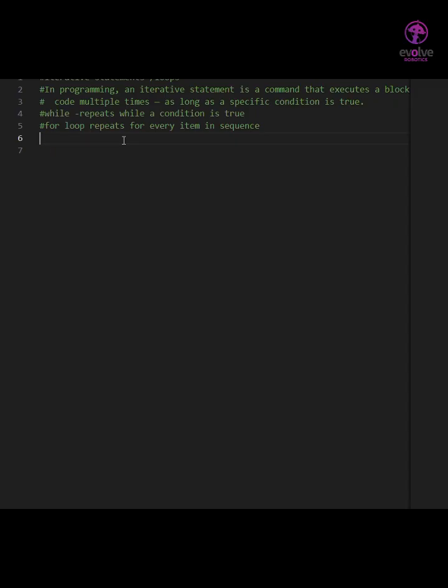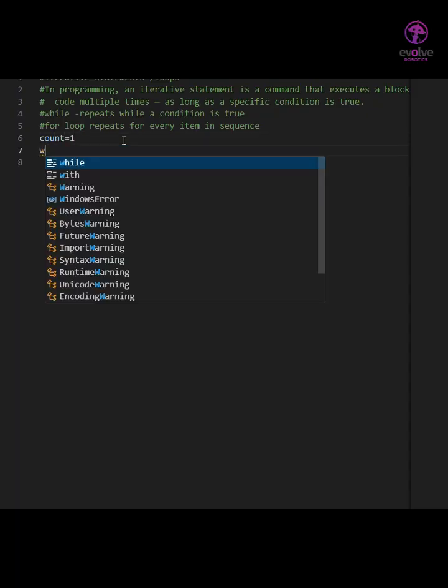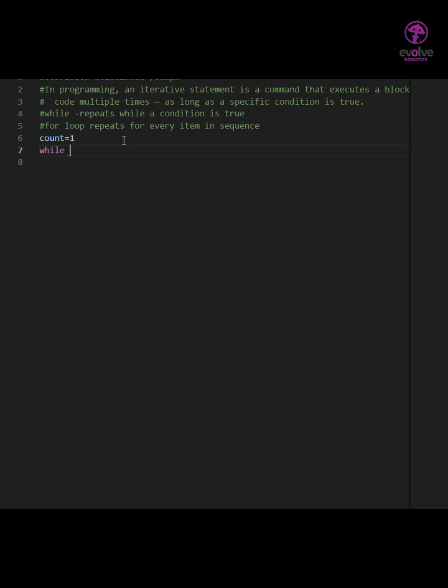So how can we count from 1 to 5? Previously we would count 1 to 5 by printing 1 2 3 4 5, but instead of that I'm just printing the numbers from 1 to 5 using loops. I'm taking a variable called count that is equal to 1, and the syntax for while is: while, and the condition is count should be less than or equal to 5, and I have to put the colon.